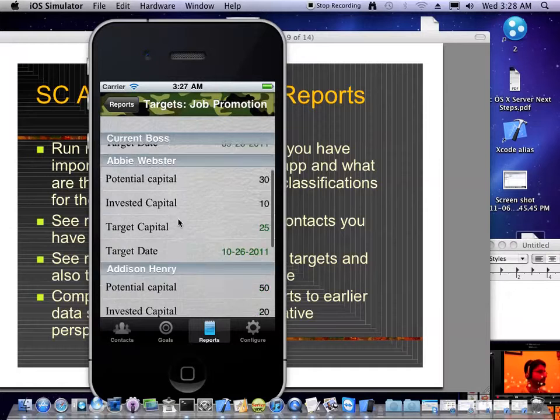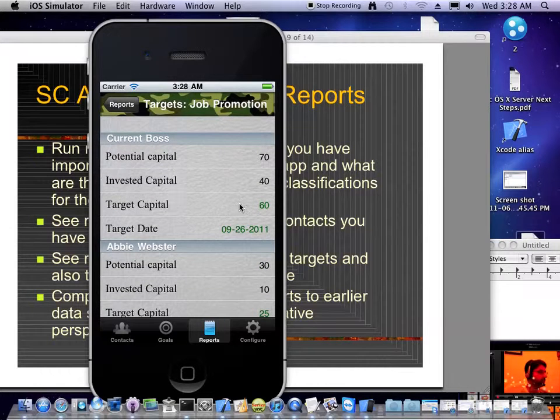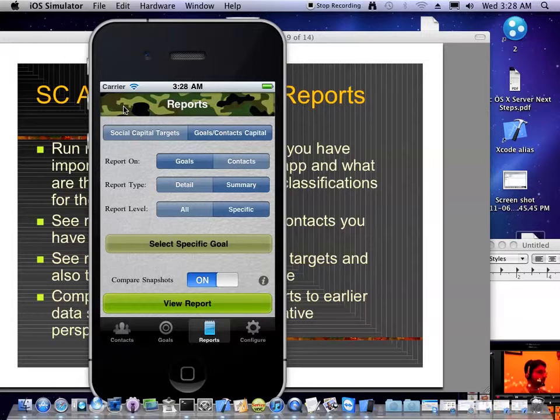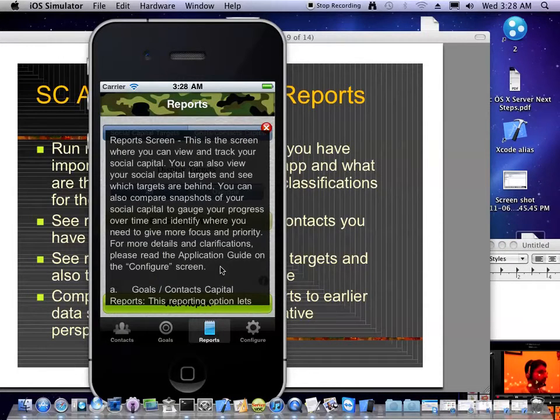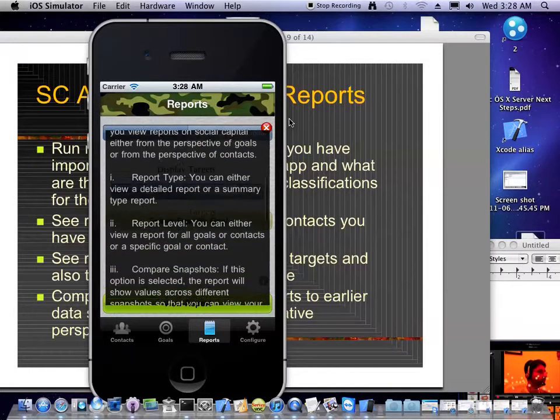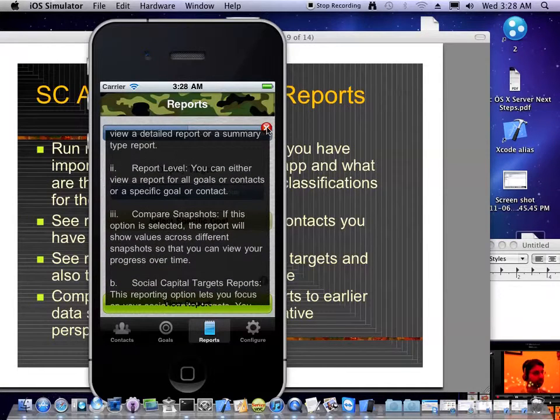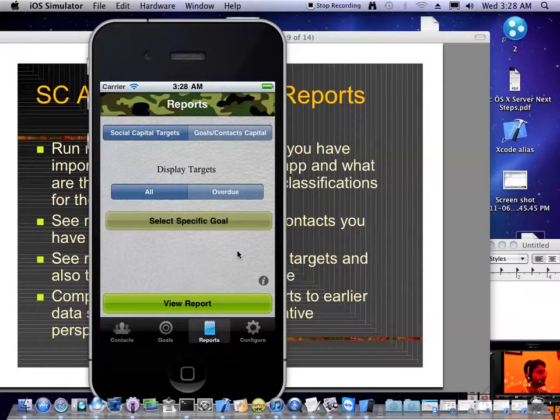These are the 3 or 4 people that we added, and these are their target capital that we've set up, and these are the dates by which we have intended to achieve that capital. And on each screen we have a help icon which tells you what the different features of the screen are. That's pretty handy.